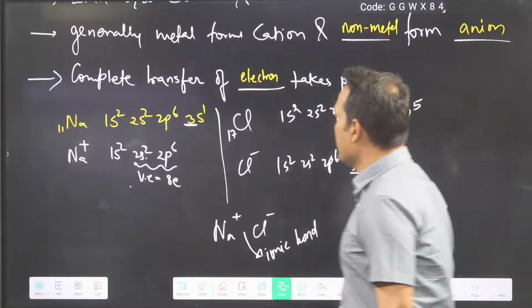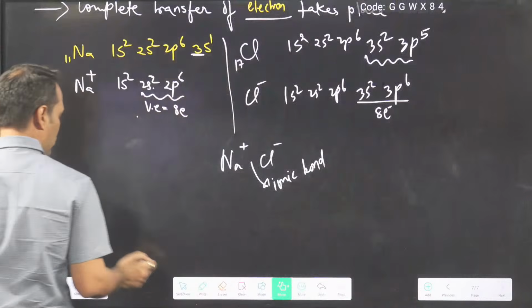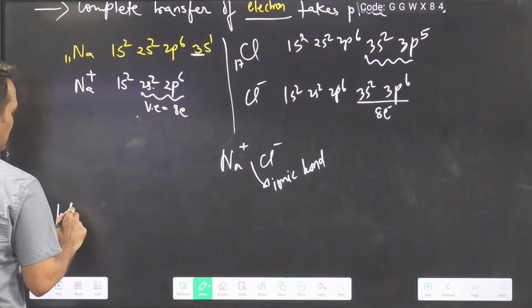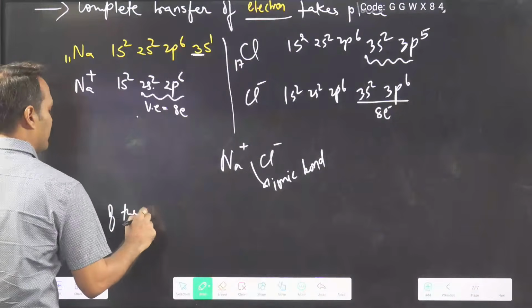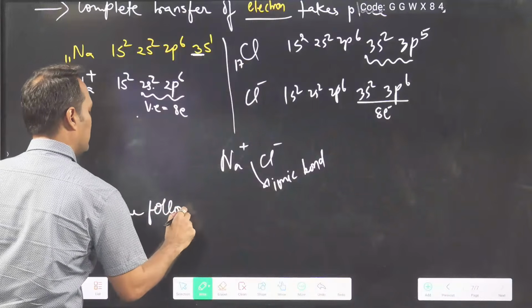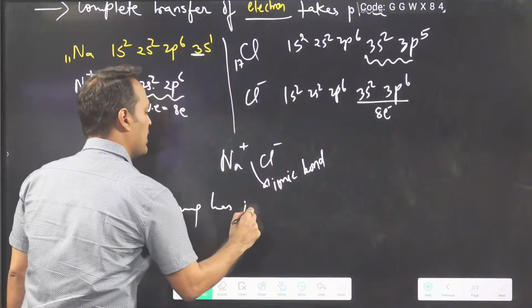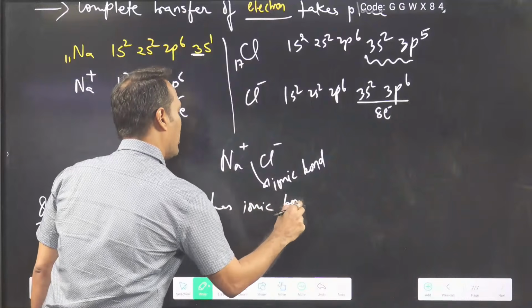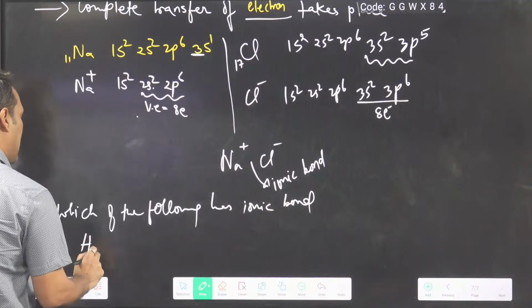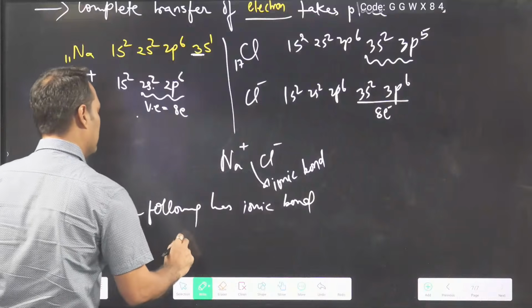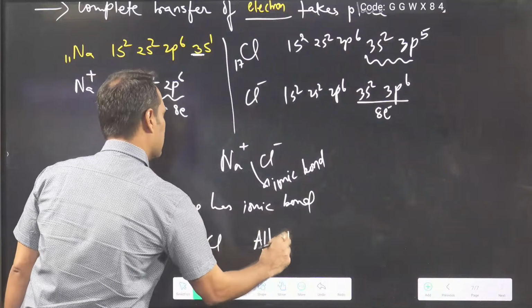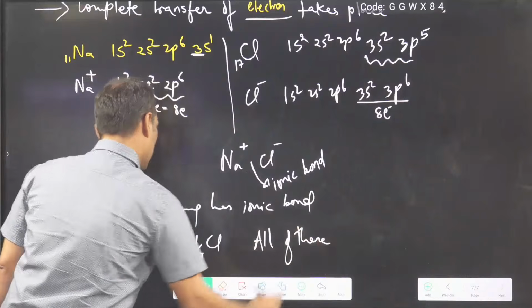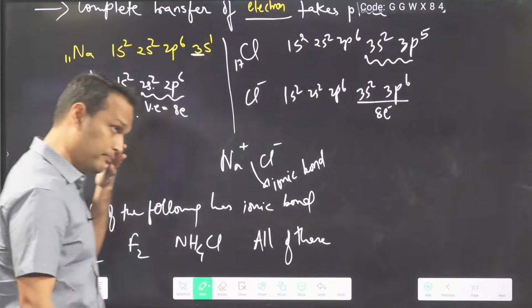Okay, then I will ask you one more question. Which of the following has ionic bond? And your options are H2, F2, NH4Cl, all of these.